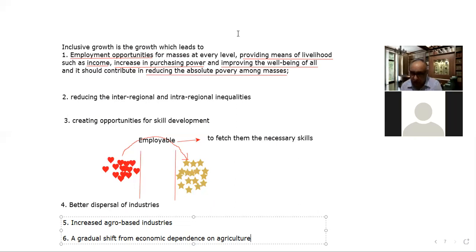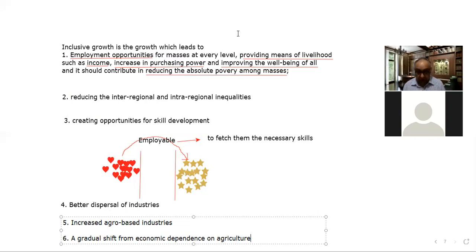Even the latitudes and longitudes of every piece of land held by someone would be recorded. With that, I think the Benami agricultural lands which are there may be exposed and may be redistributed. So that is the next point.